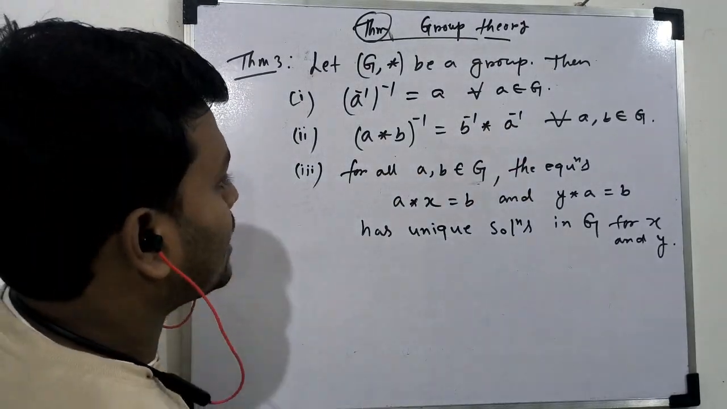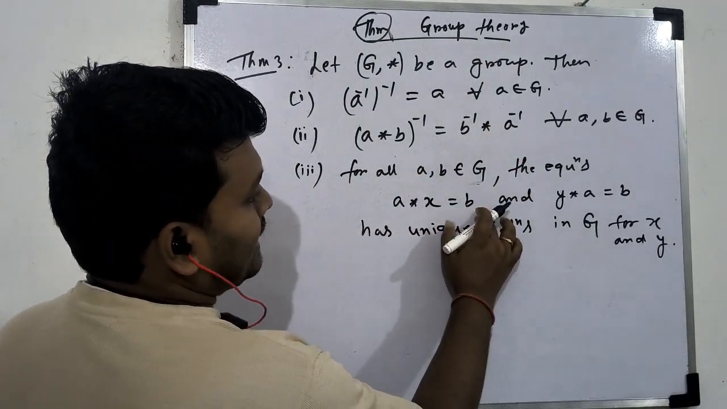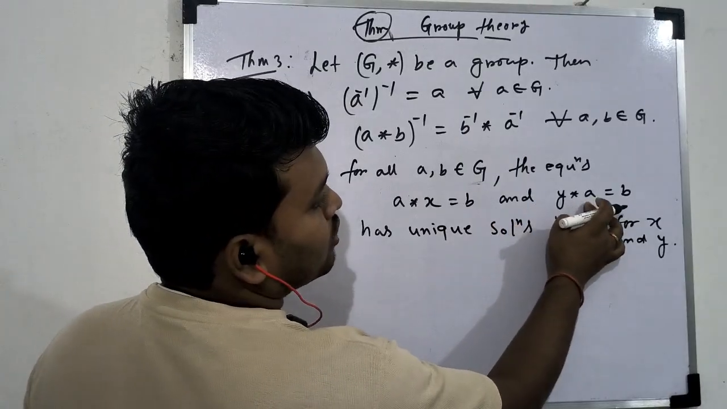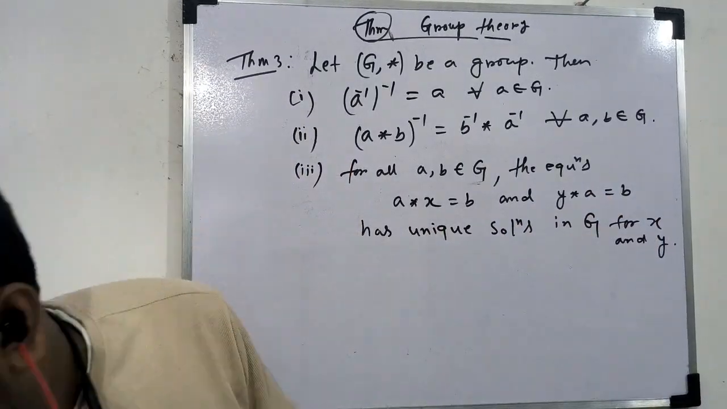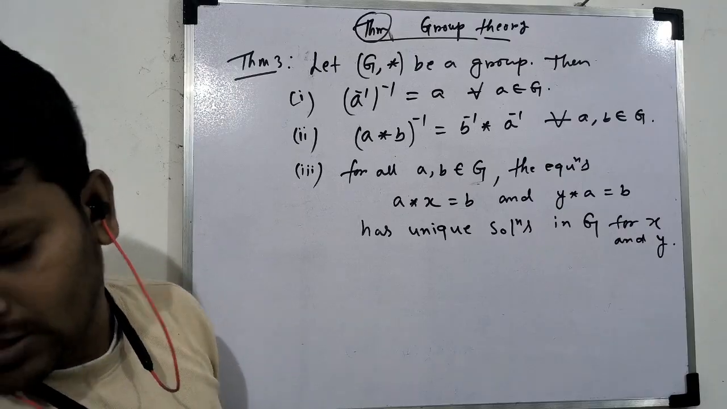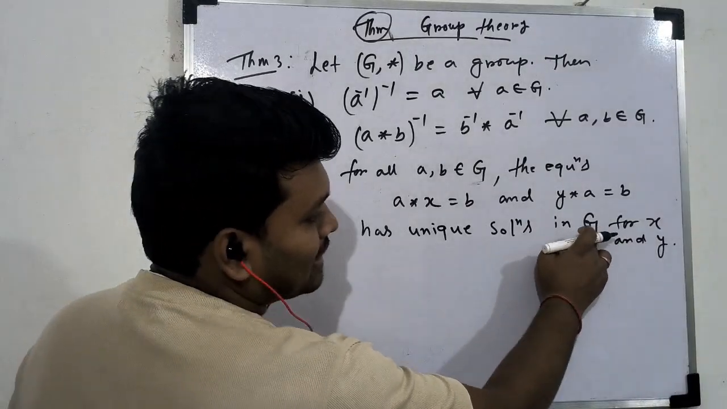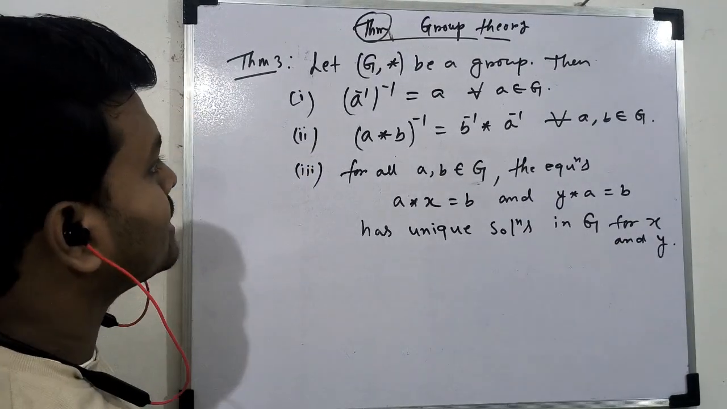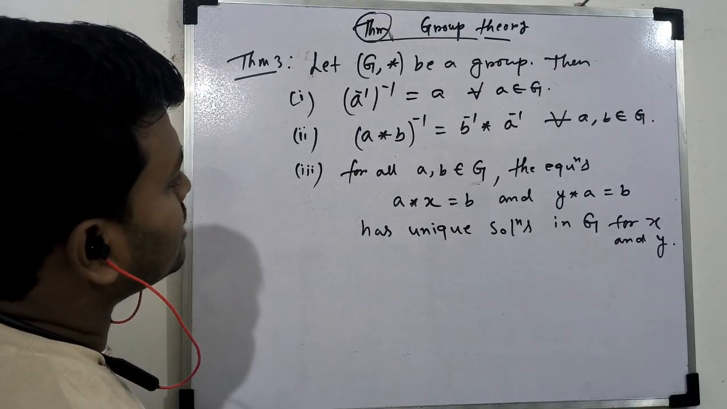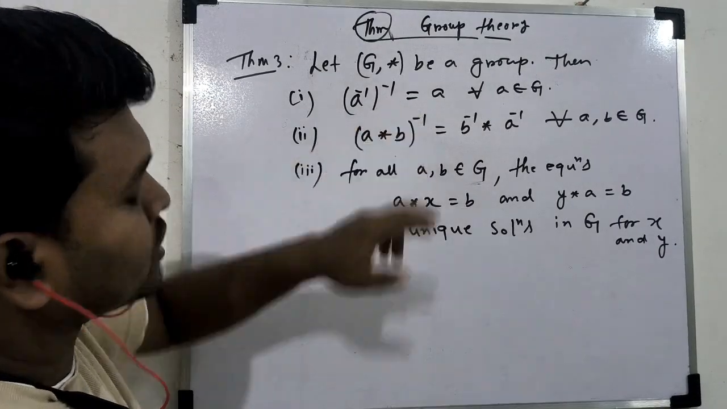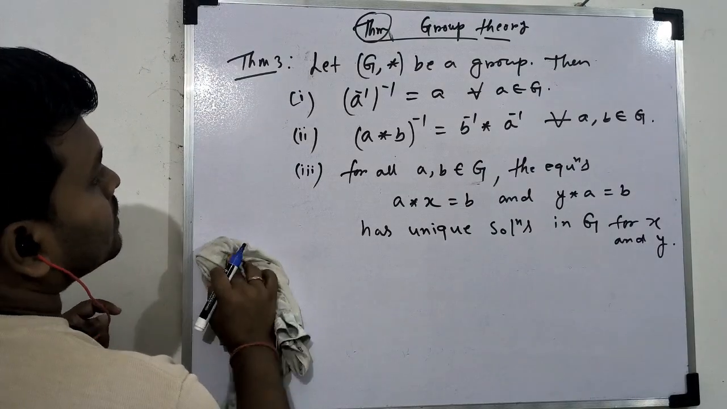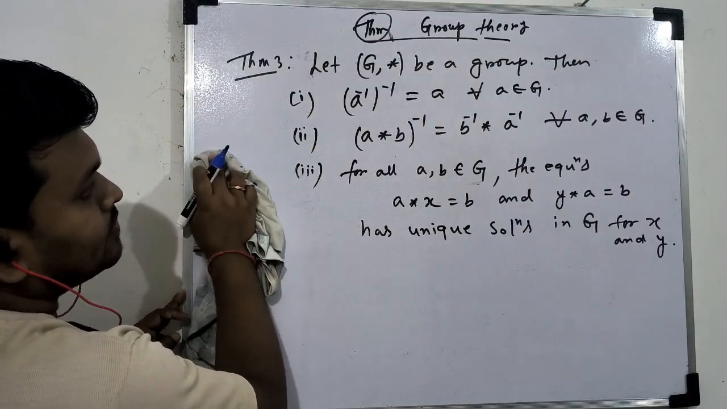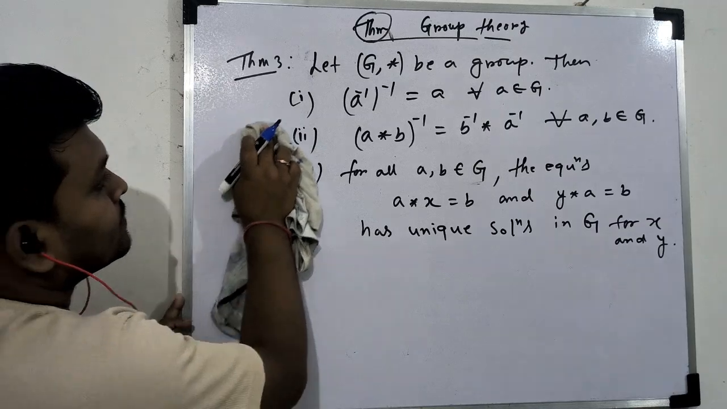And here there are two equations, a star x equal to b and y star a equal to b. So these two equations have a unique solution in this group G for x, y. This is the statement. So first I'll prove this one. Let's see. Write down, you can take screenshot.